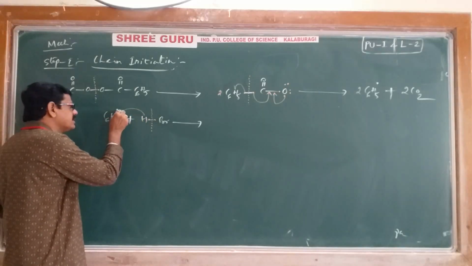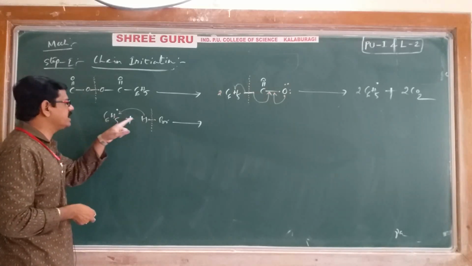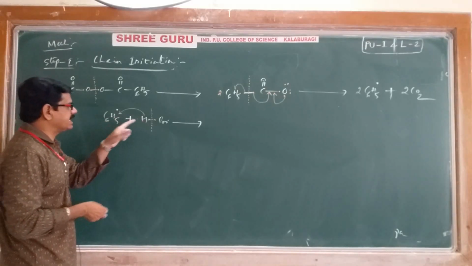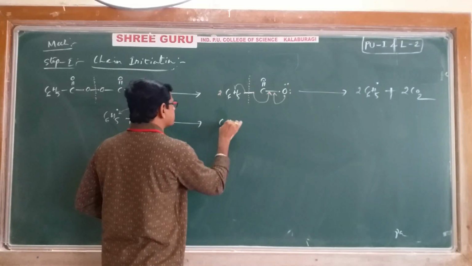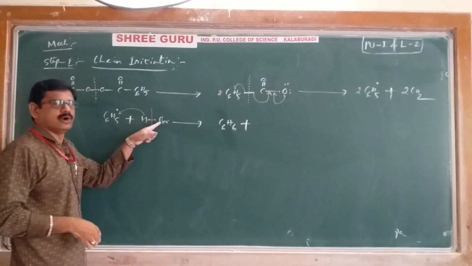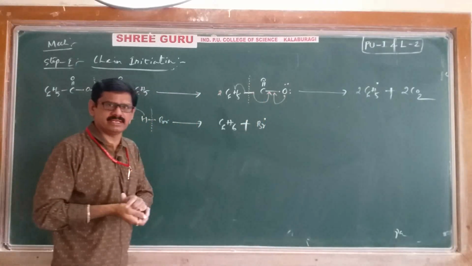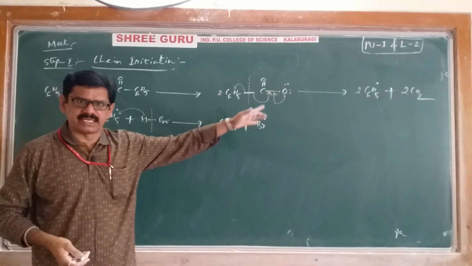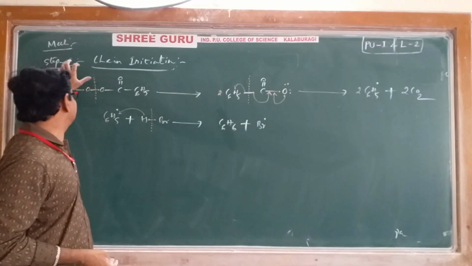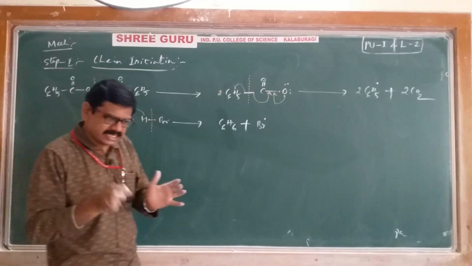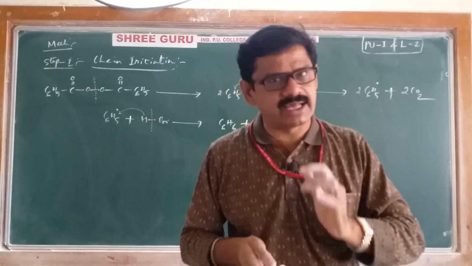Because of more reactivity, hydrogen free radical will come and join with the phenyl free radical like this. That's why C6H5 and H, you will get benzene. C6H6 is obtained, plus bromine free radical is forming here. Bromine free radical is appearing. All these steps are part and parcel of chain initiation only. Means in the initiation, ultimately what we are getting is a bromine free radical.